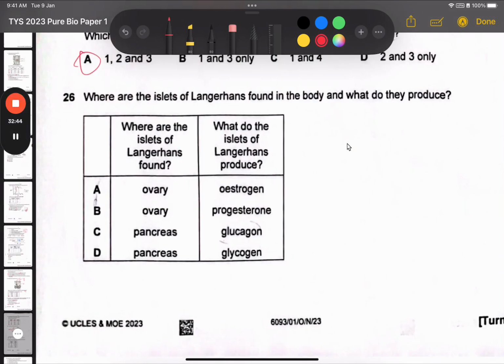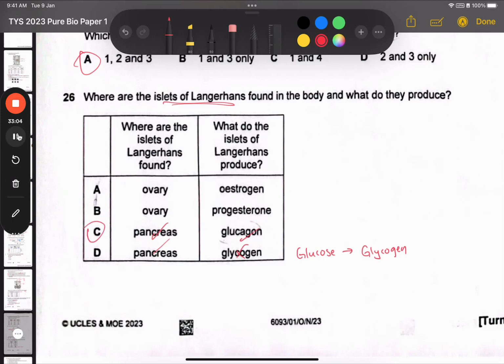Question 26. Where are the islets of Langerhans found in the body? Is pancreas. Okay, what do they produce? They produce glucagon, insulin, but not glycogen. Right? Glycogen is when glucose molecules are being stored in mammals, they are stored as this very long big molecule called glycogen. Glucagon is the hormone. Okay, so option C is the answer.